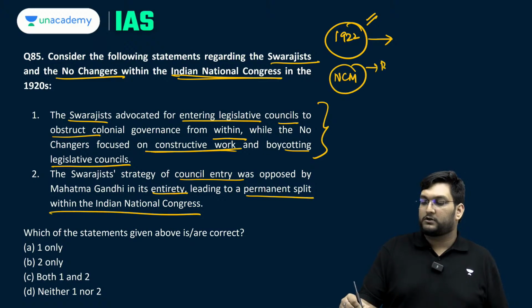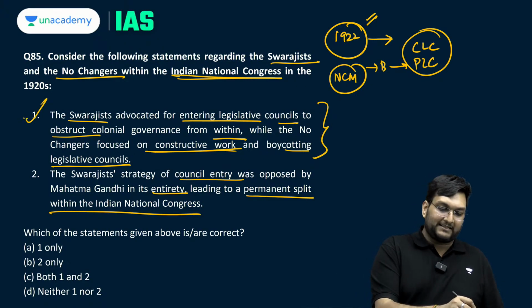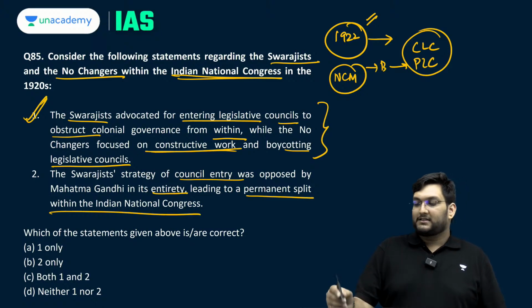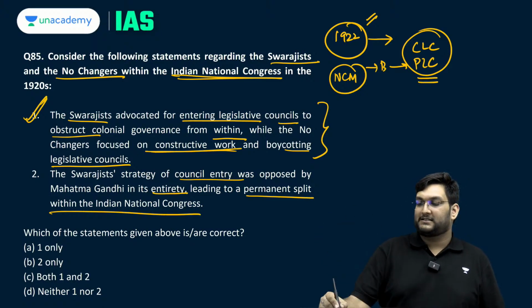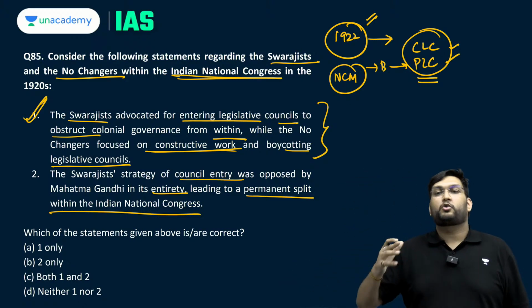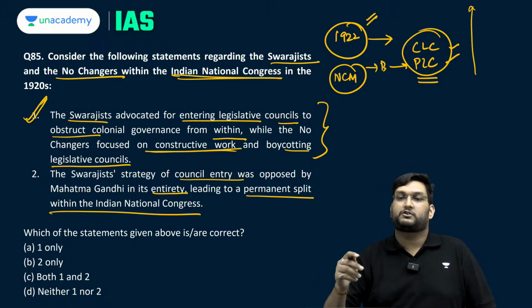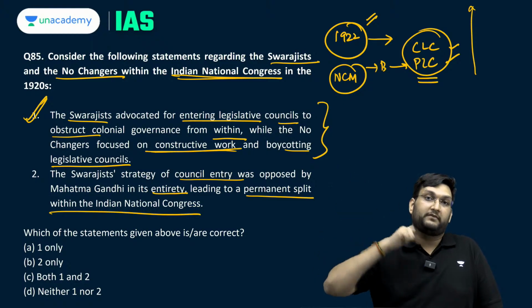NCM, one of the boycotts was boycott of the Provincial Legislative Council and the Central Legislative Council. Now over a period of time, the Swarajists actually started to argue that this is leading to the loyalists and the British stuffing all the legislative councils by people who represent the British itself, and showing that there is a development with regards to constitutionality or the concept of representative government has been given to Indians.